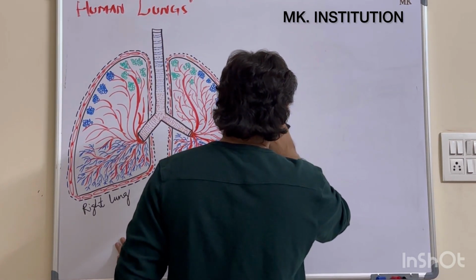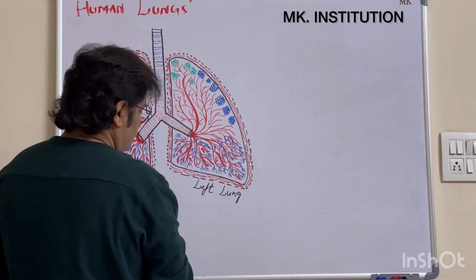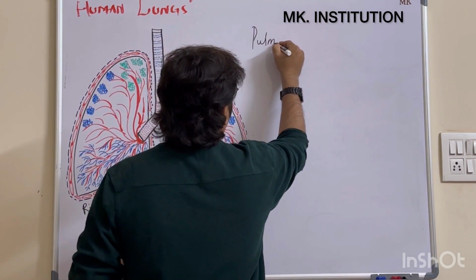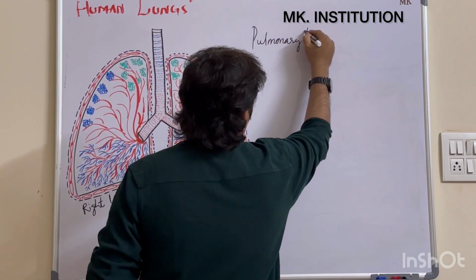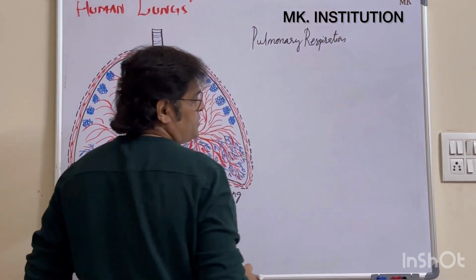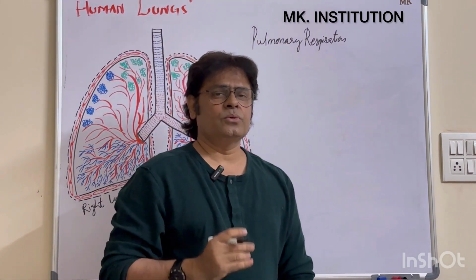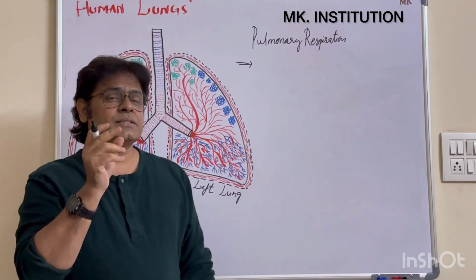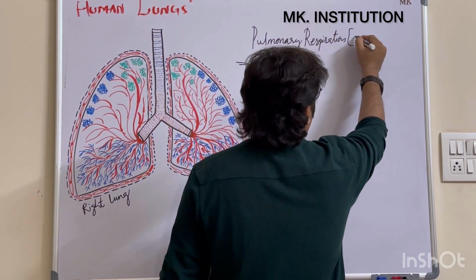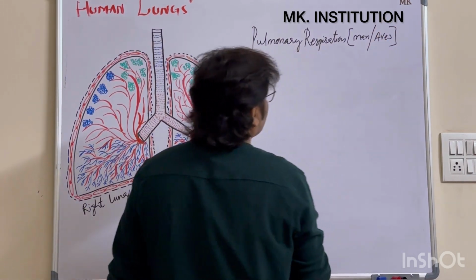Now we'll study pulmonary respiration. What is the definition of pulmonary respiration? The respiration which takes place through the lungs, or in which the lungs are involved, is called pulmonary respiration. And what are the examples I told? Man and apes. Clear? This is the example.